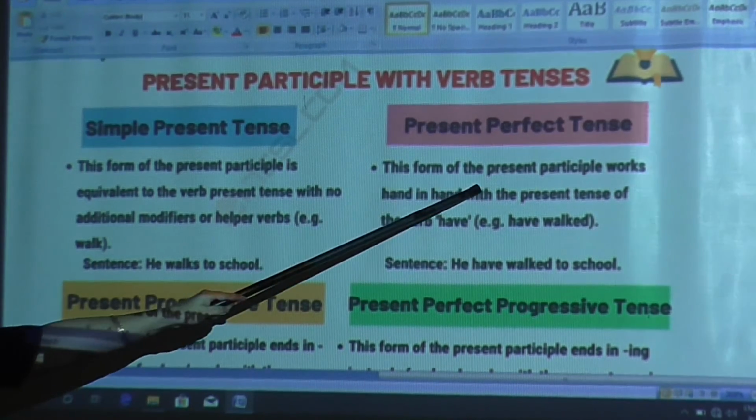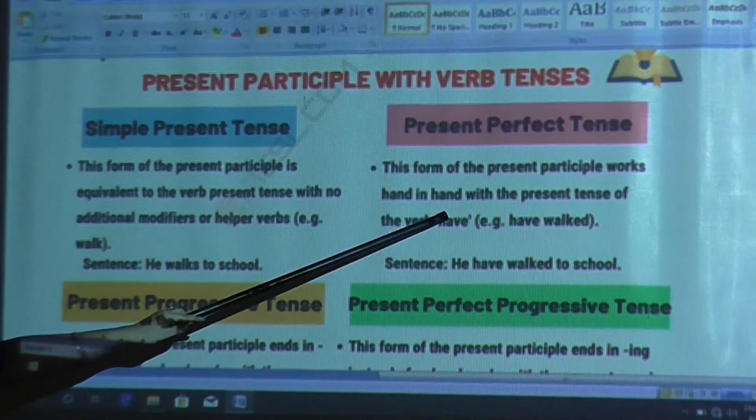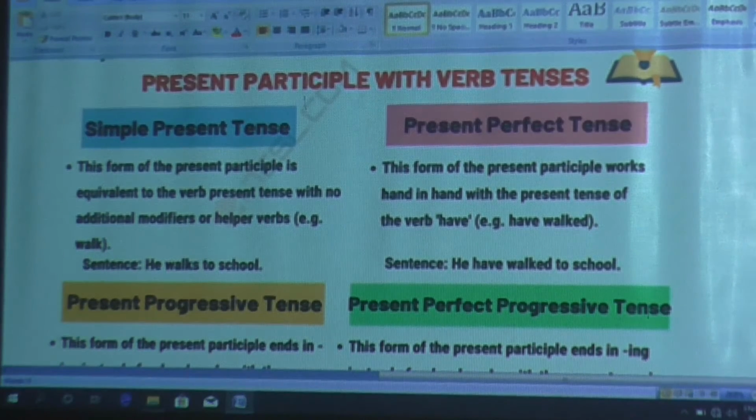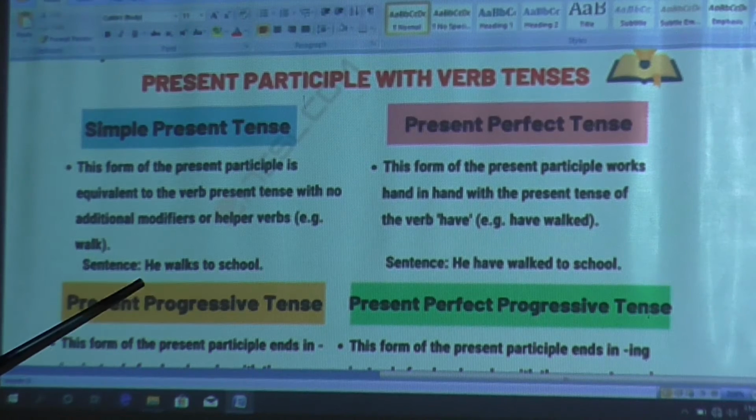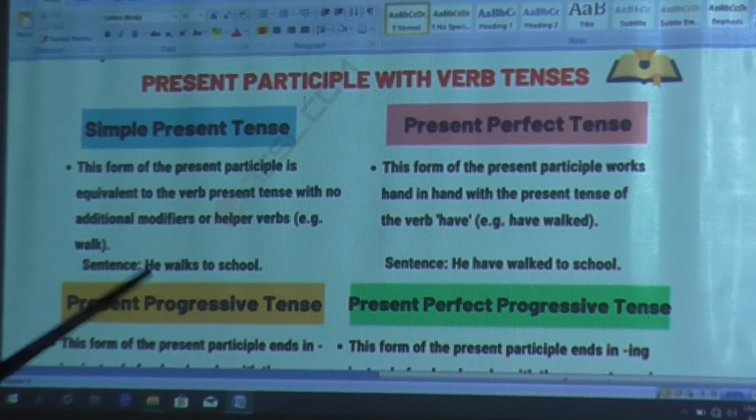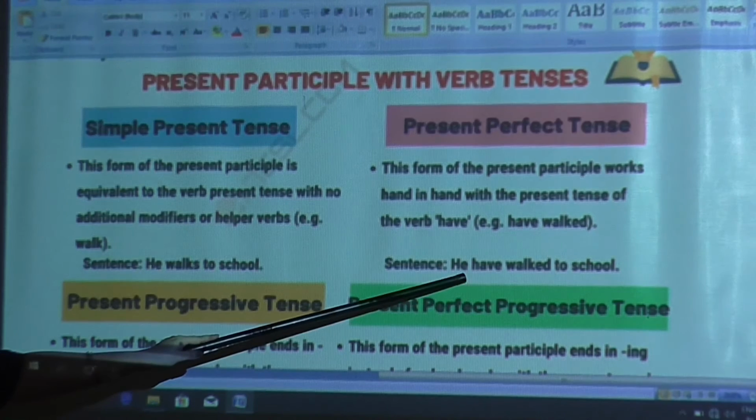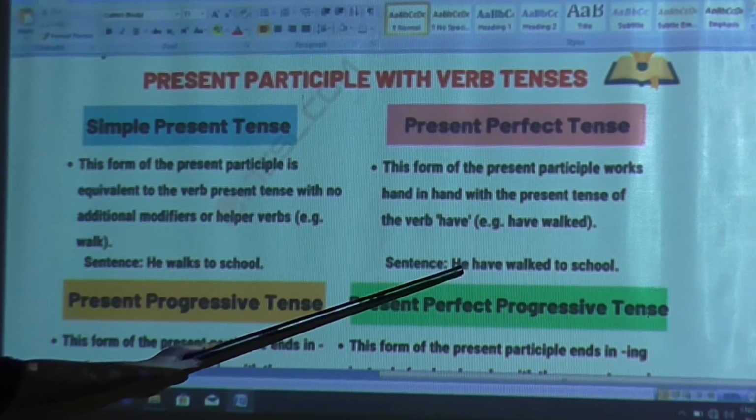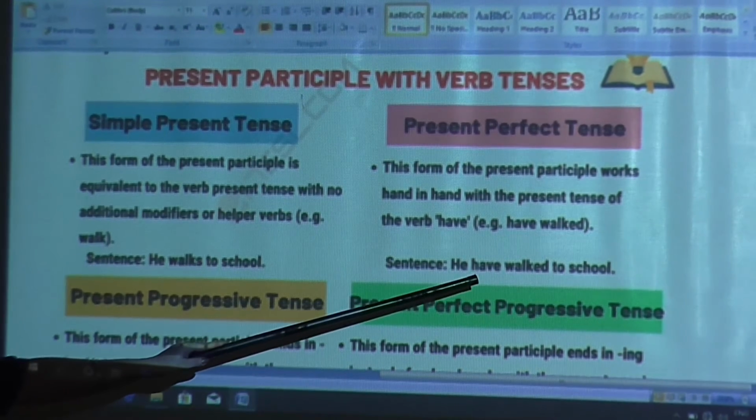Now this form works hand in hand with the present tense of the verb have. For example, he has walked to school. Now what is the difference? This is the habitual truth, meaning every day he walks to school. And this is not a habitual truth, but he has walked, meaning he has already walked to school.